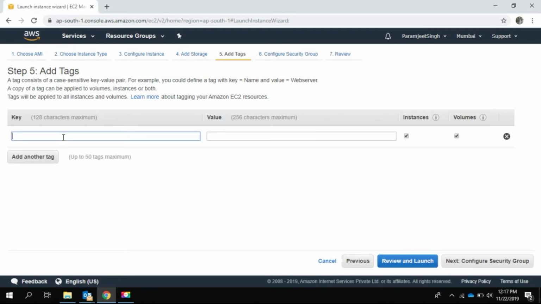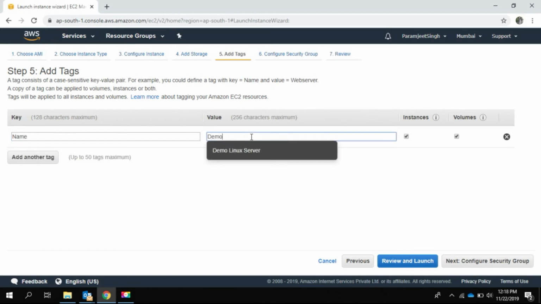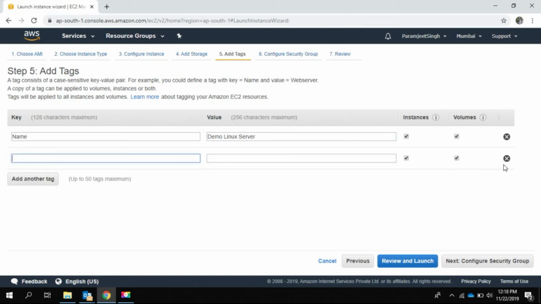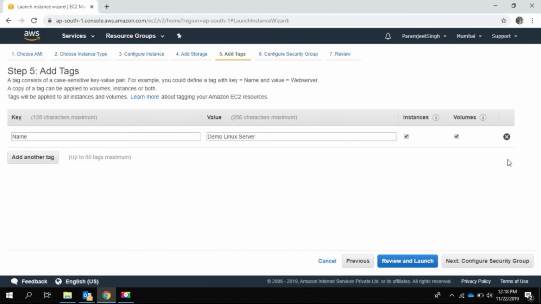Tags are a key value pair. In the key section we can give any key name. For example, we are giving name. For the value we will give it demo Linux server. We can add multiple tags. We are keeping it simple right now.